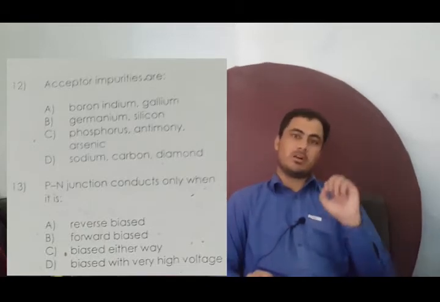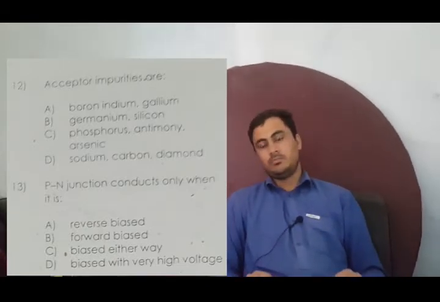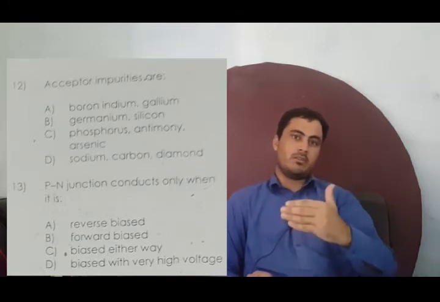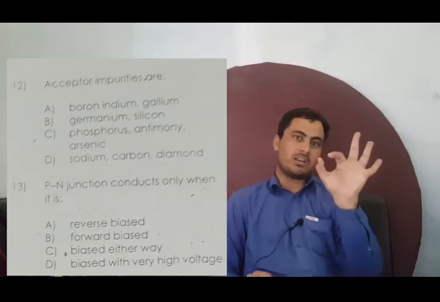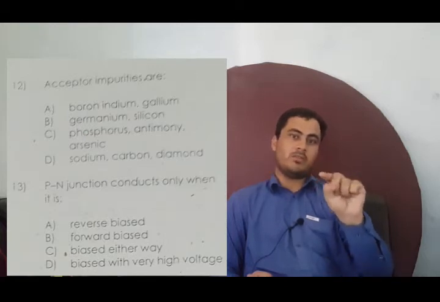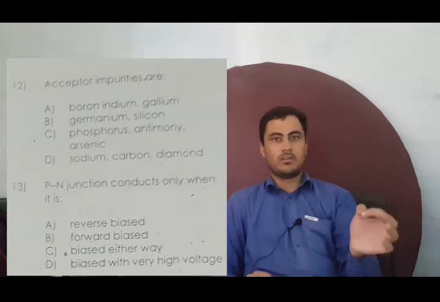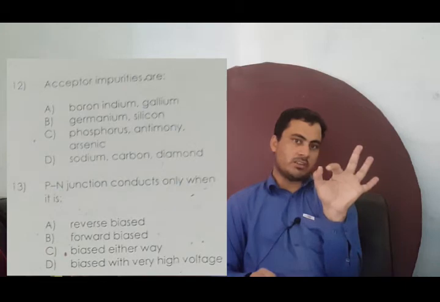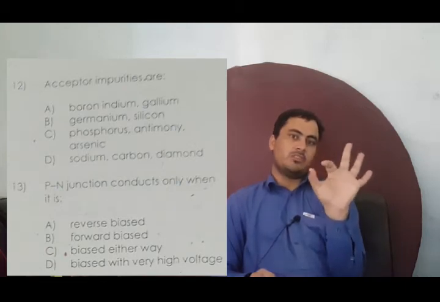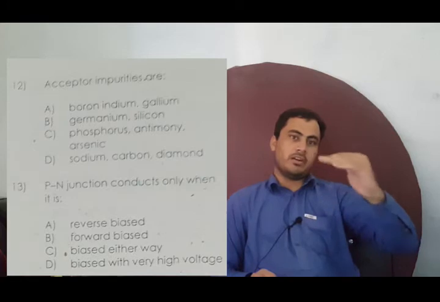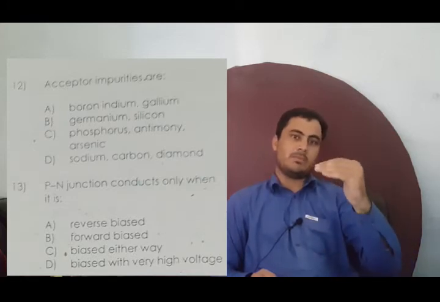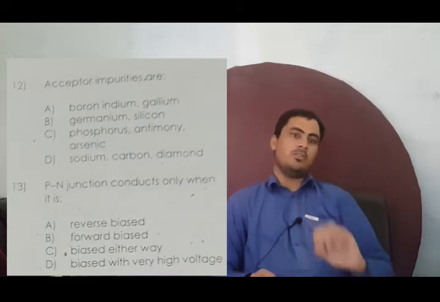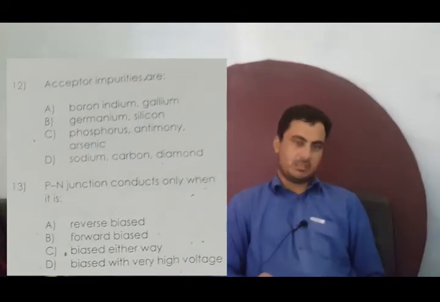When 3rd group elements are added to the 4th group, p-type semiconductors are formed, leaving one vacant hole site, because when 4 electrons of the 4th group and 3 electrons of the 3rd group are shared to form covalent bonds, one particular site is left vacant. So a large number of holes are created, and these are the acceptor impurities. It accepts an electron to fill that hole.